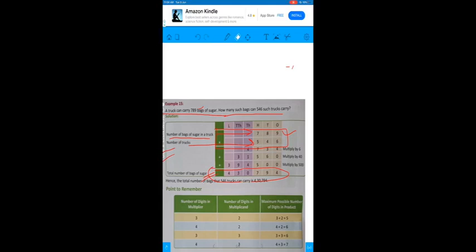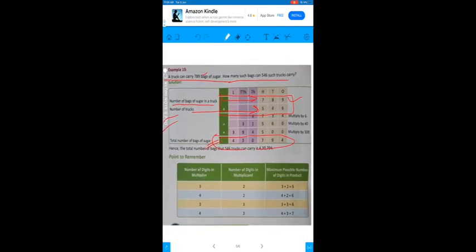One more very important thing about this topic is, when you are multiplying numbers, you need to consider the number of digits also. Means if we are multiplying a number which contains two digits with a number which has three digits, the answer you will get will contain five digits. Like you can see over here, this carries three digits, this carries three digits. Now let's see the answer: 1 2 3 4 5 6.